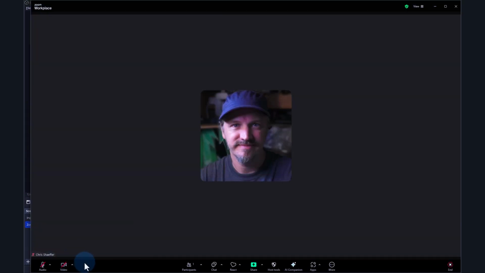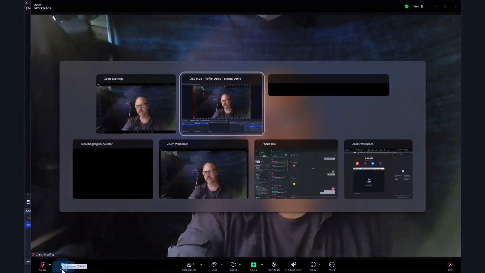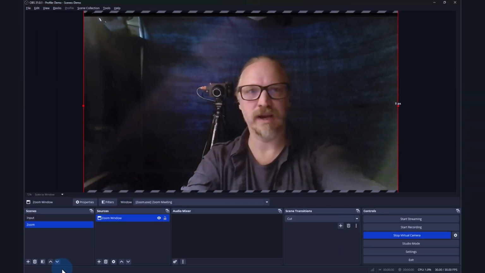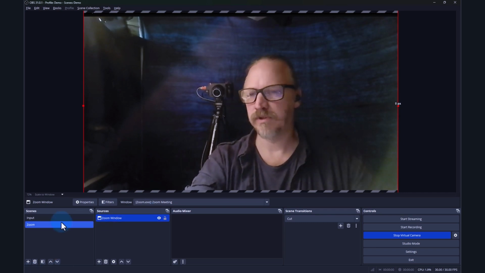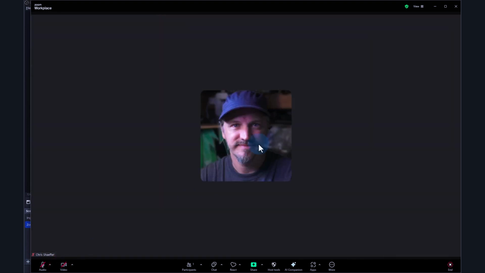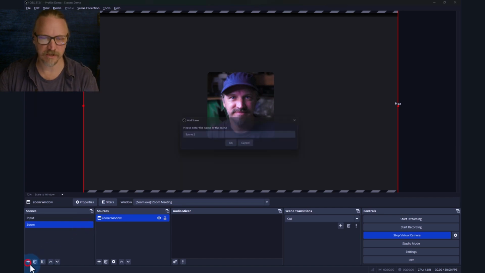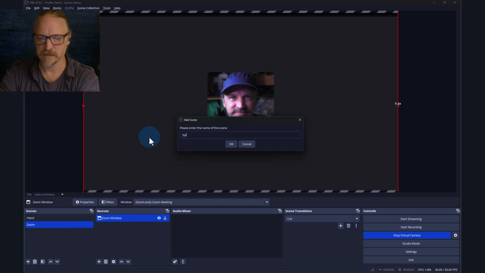So if I go back to Zoom and I switch the camera to the web camera here, I can turn that on and you can see here what the framing actually is. You can see why we don't use the webcam. So we'll go ahead and turn that off because that image isn't useful. Go back to OBS. So now we have a Zoom scene. Let's add another scene here. And we're going to call this split.